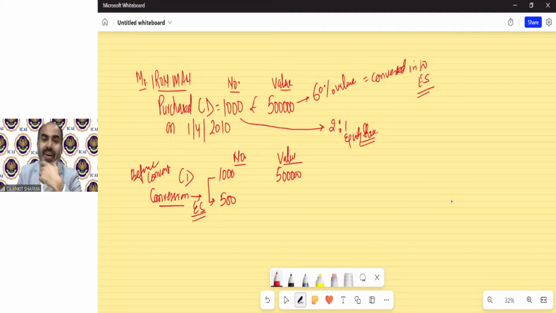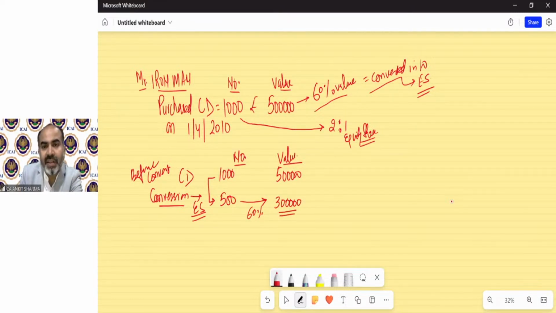So the 5 lakh rupees value, which was the cost for the purpose of convertible debentures, out of this 5 lakh, 60% value has been converted into equity shares. So this 500 equity shares value has been converted into 60% of this. So the 60% of debenture value, that means 3 lakh, will be the cost of acquisition for equity shares.